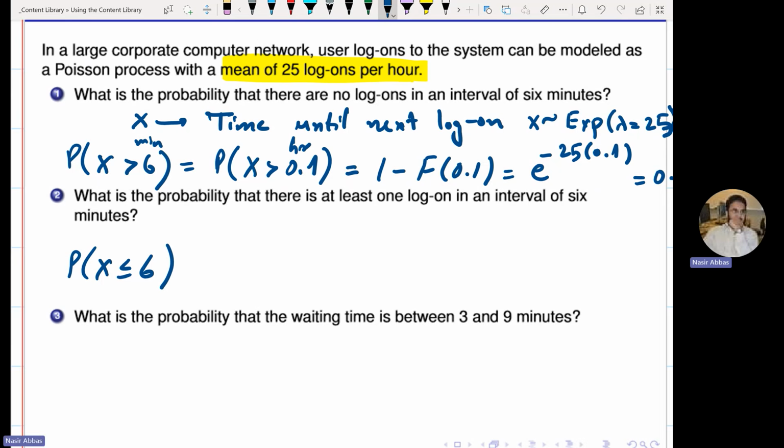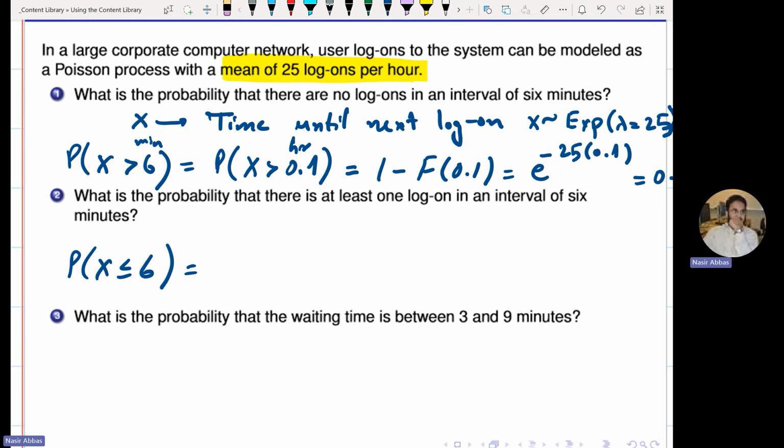Again, for this chapter, you have to convert everything into time until next login. Although you can answer these questions in the same spirit as Python, but try to convert every question into time until next login. So here they are asking you to find the probability that the time until next login is less than 6 minutes or less than equal to 6 minutes. This is simply what?